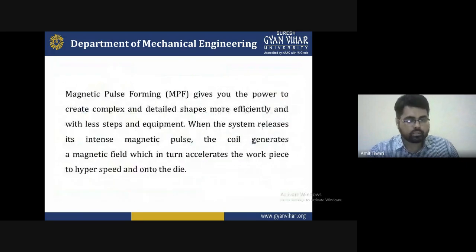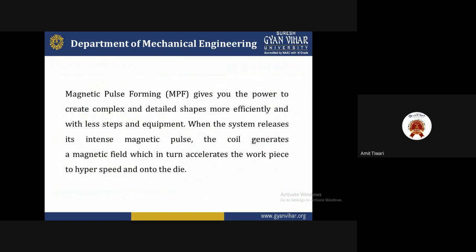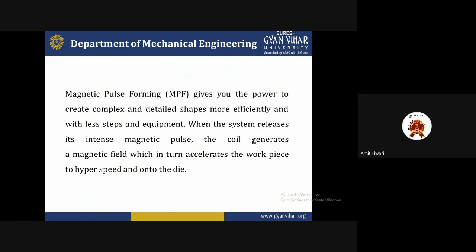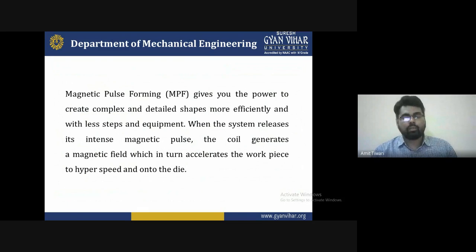So we can say that magnetic pulse forming gives you the power to create complex and detailed shapes more efficiently, with very few steps and little equipment. When the system releases its intense magnetic pulse, the coil generates a magnetic field, which in turn accelerates the workpiece to hyper speed onto the die. So these are some benefits.